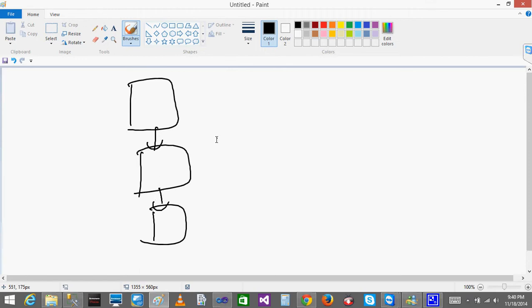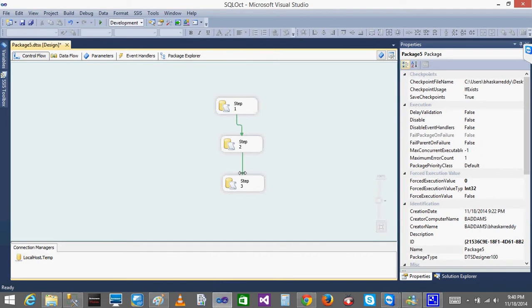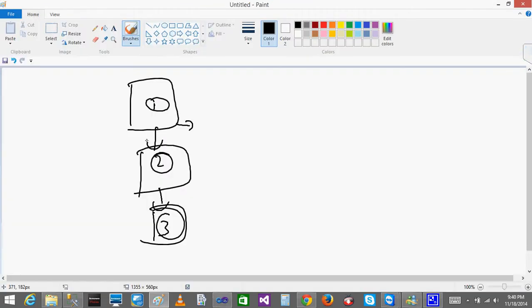Now you might have observed, let's say this is the first one, second one, third one. Currently, the line between each task is green. When you connect tasks, by default the line will be green.